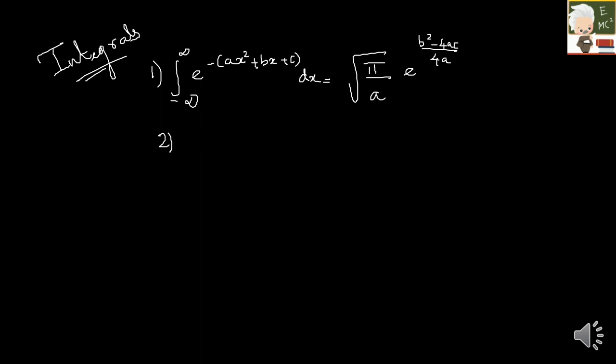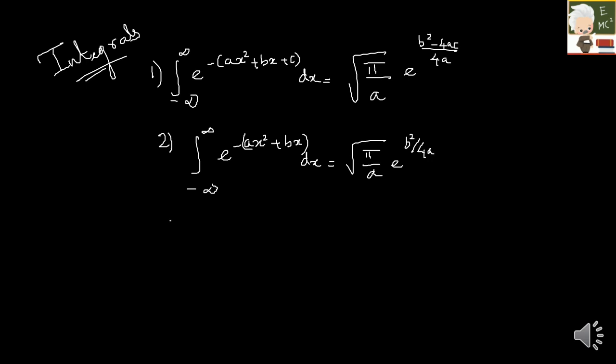The second one is integral minus infinity to plus infinity e raised to minus ax square plus bx into dx, which is nothing but under root pi by a e raised to b square by 4a, right? Third one is integral minus infinity to plus infinity e raised to minus ax square dx, which is a Gaussian integral. It is given by under root pi by a.